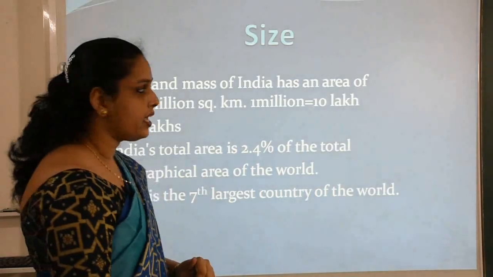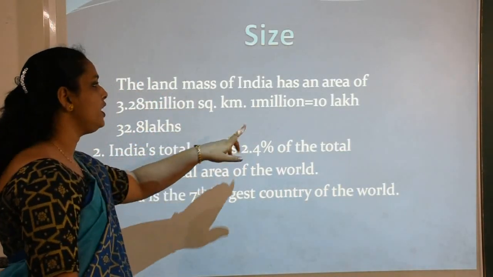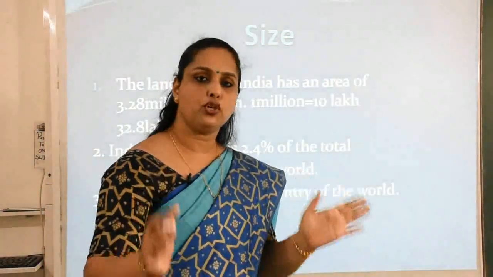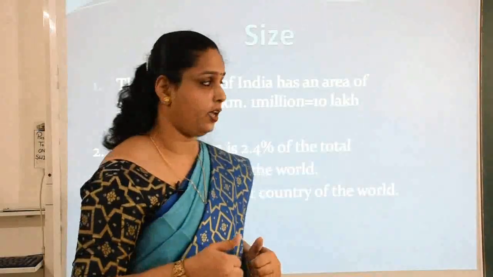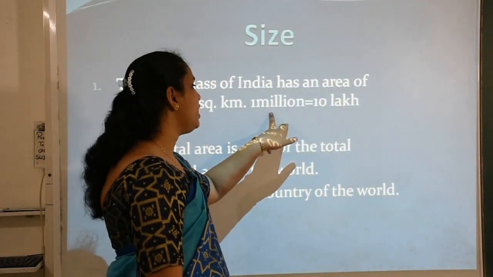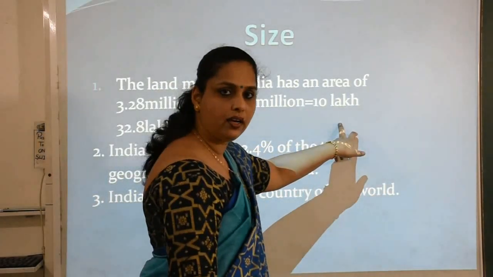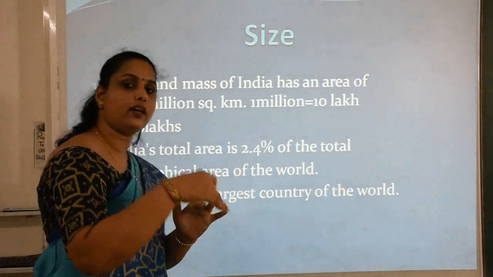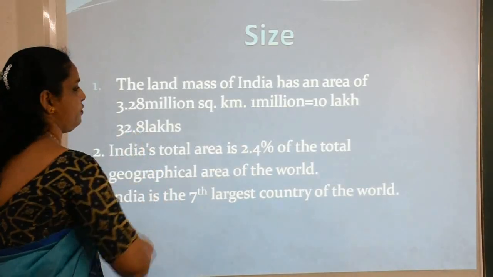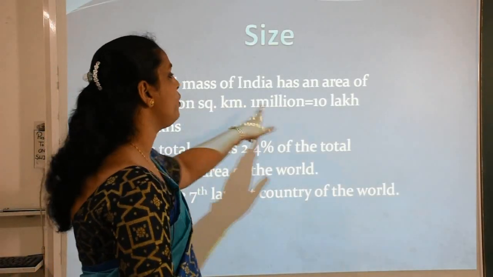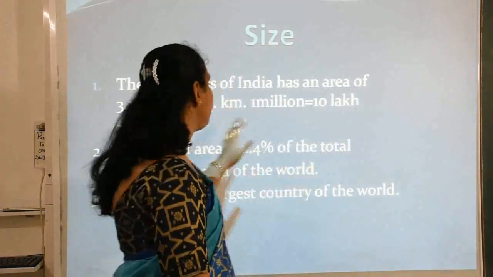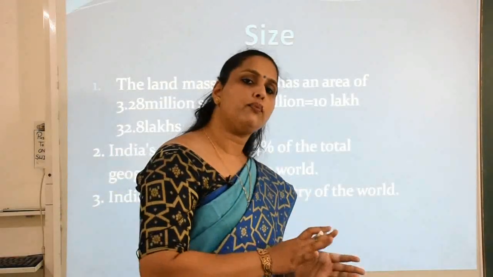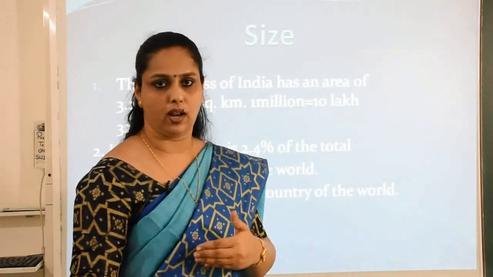When we consider size, first we see that the landmass of India has an area of 3.28 million square kilometers. This is a huge geographical area that we are covering. Let me explain. 1 million is equal to 10 lakh, so if we convert 3.28 million square kilometers into lakhs, you just multiply 3.28 with 10 lakhs. So what answer are we getting? We are getting 32.8 lakhs. Either 32.8 lakh or 3.28 million square kilometers, this is equal.